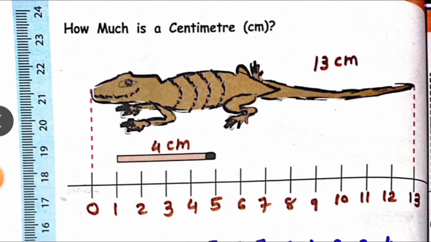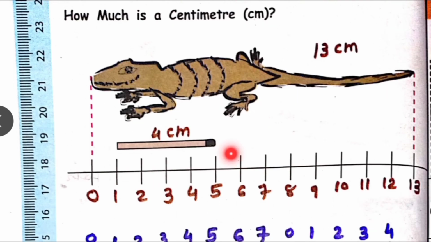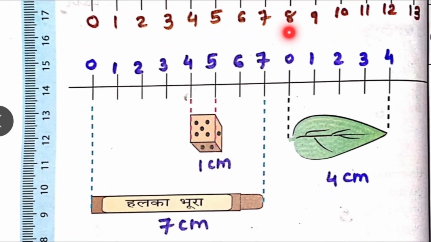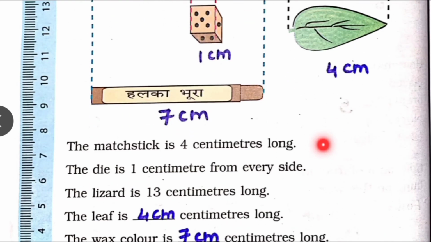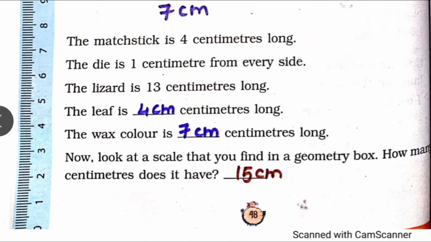Okay, now write the answer. Lizard length 13 centimeter. Write from 0 to 13. Matchstick length 4 centimeter. Dice 1 centimeter. Leaf 4 centimeter. Wax color 7 centimeter. You have to write like this. The leaf is 4 centimeter long. The wax color is 7 centimeters long.